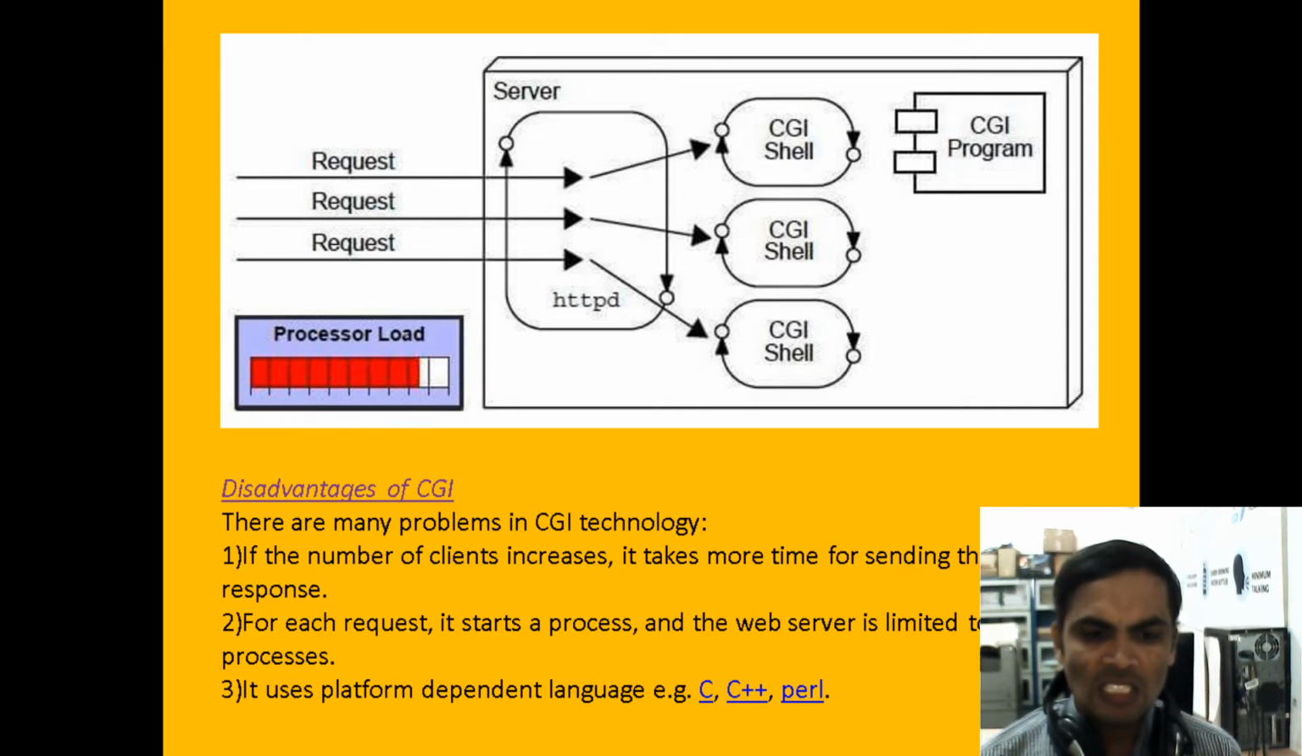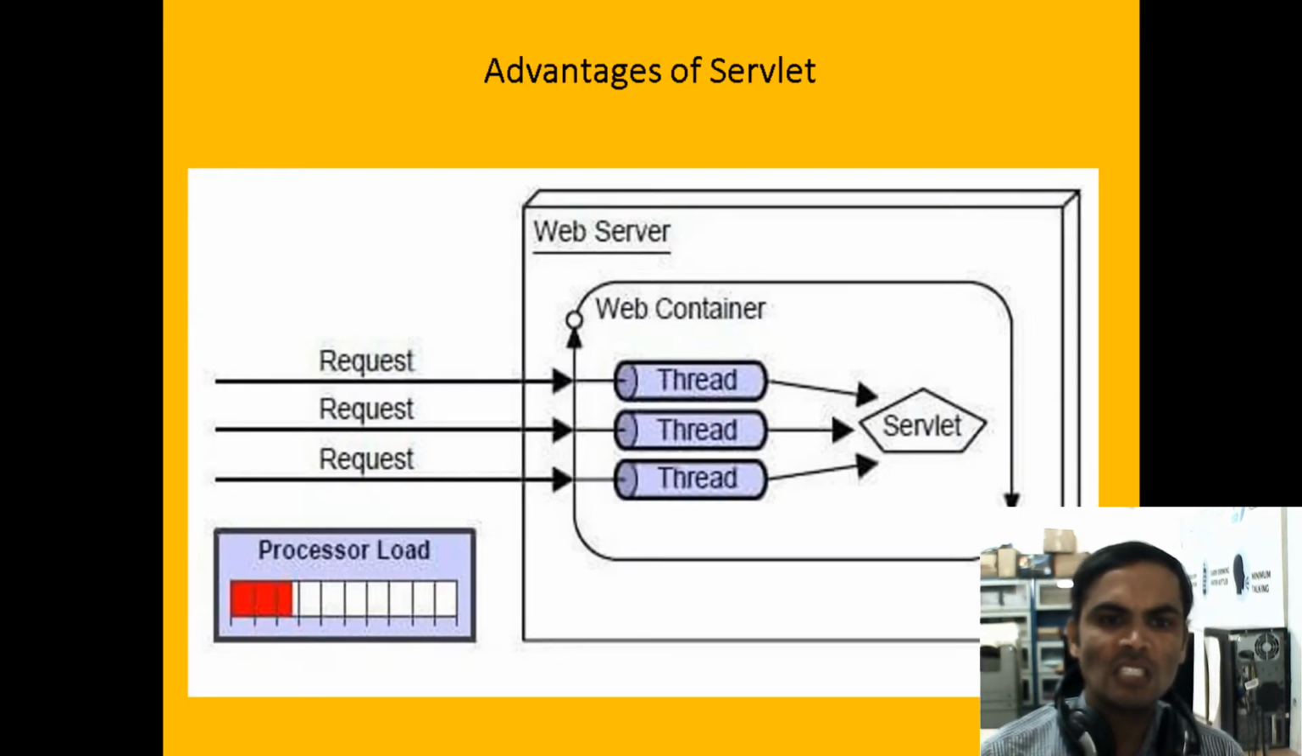Coming to the third disadvantage, it is platform dependent. It is not independent; it depends on the language. CGI uses dependent languages like C, C++, and Perl. These are the drawbacks under the CGI technology, and that is the reason we are going for Servlet technology.